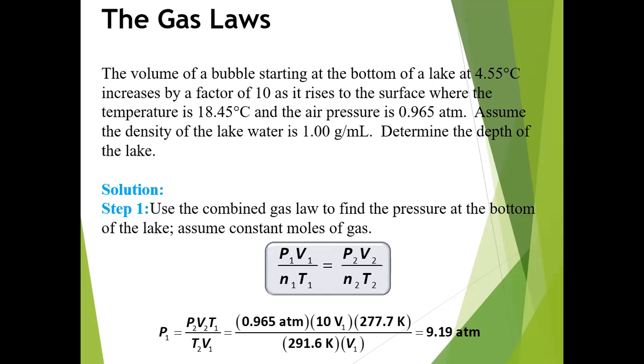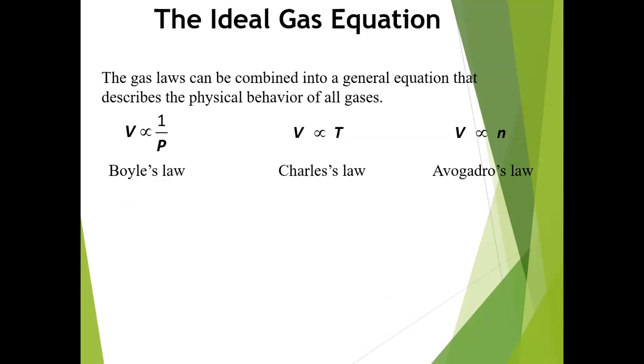So putting these values in this formula, P2 is equal to 0.965 atmosphere, and 10 is V2 over V1, and 277.7 Kelvin is temperature T1, divided by 291.6 Kelvin multiplied with V1. So we calculate all these values, which is equal to 9.19 atmosphere.